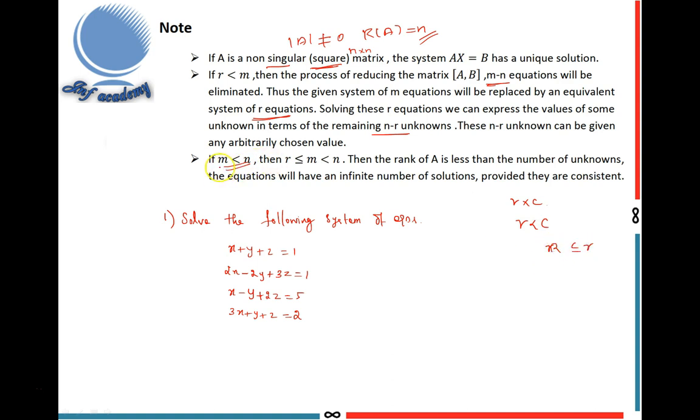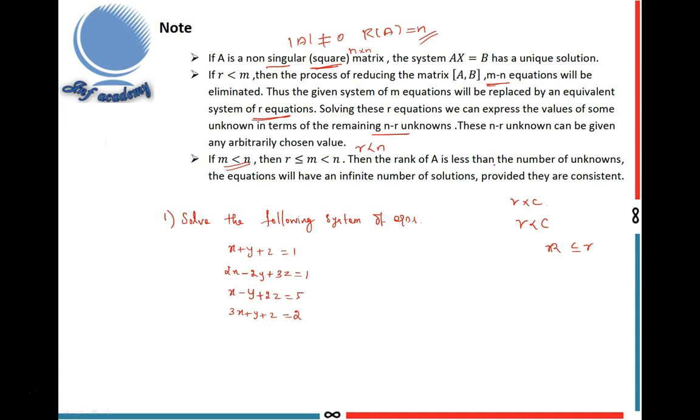So here the matrix given has M less than N. So rank is less than or equal to M, and M is less than N. So finally I got rank is less than N. In this case, the rank of A is less than N, where N is the number of unknowns. So the equations will have an infinite number of solutions provided they are consistent. If they are consistent, then only it has an infinite number of solutions. These three are the notes.